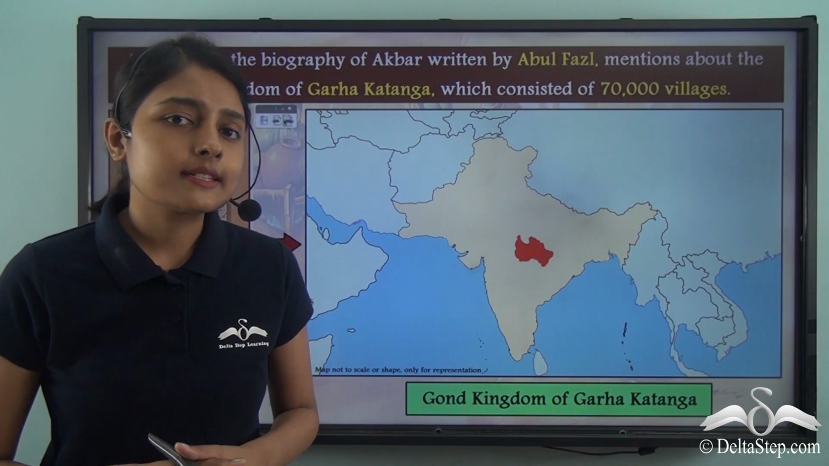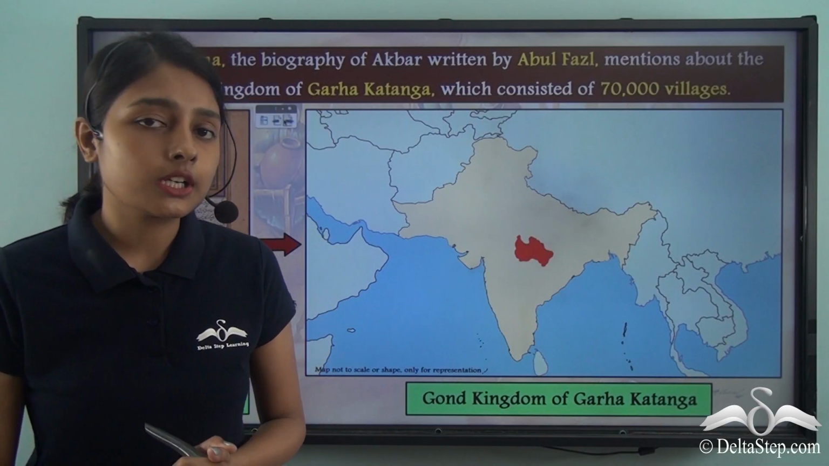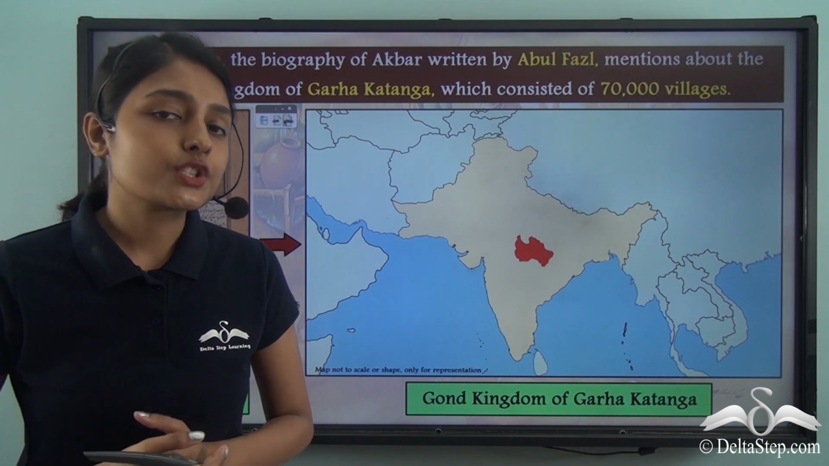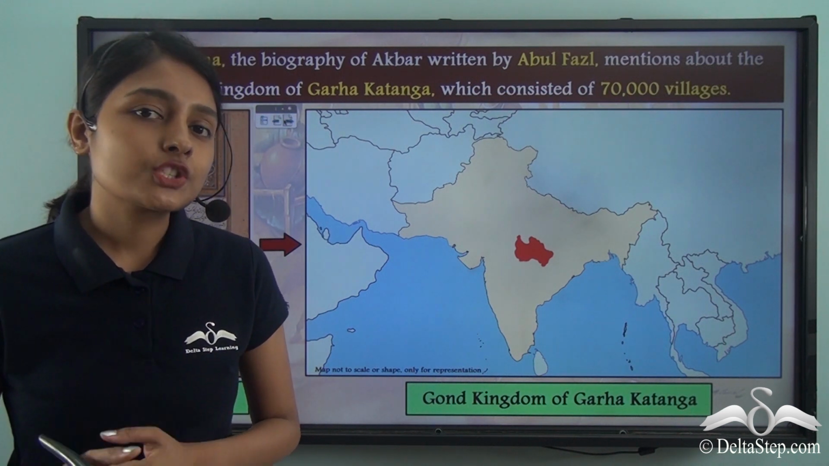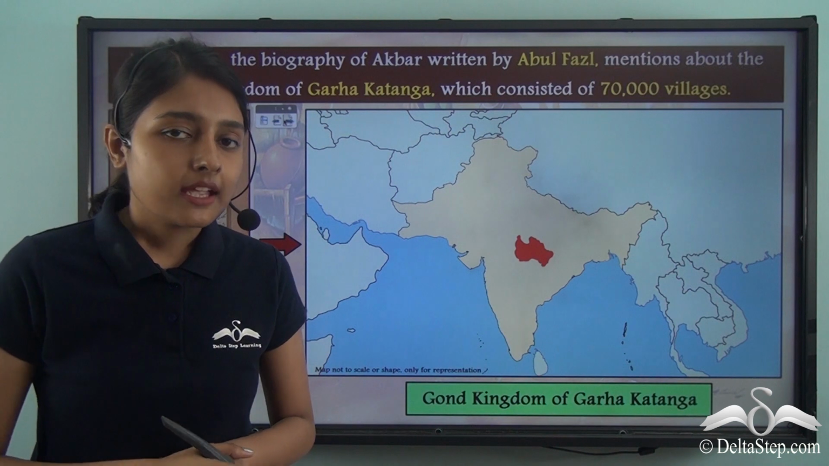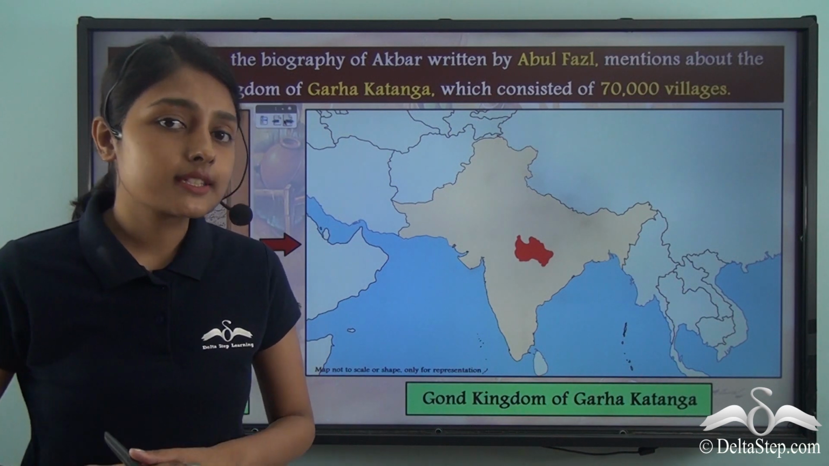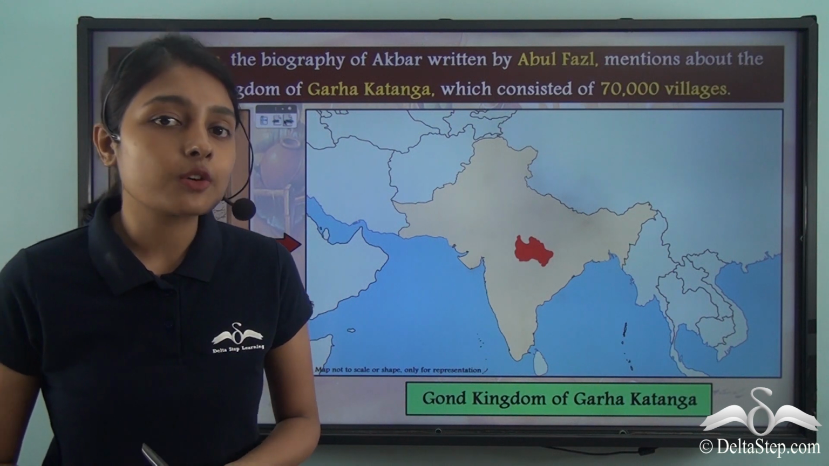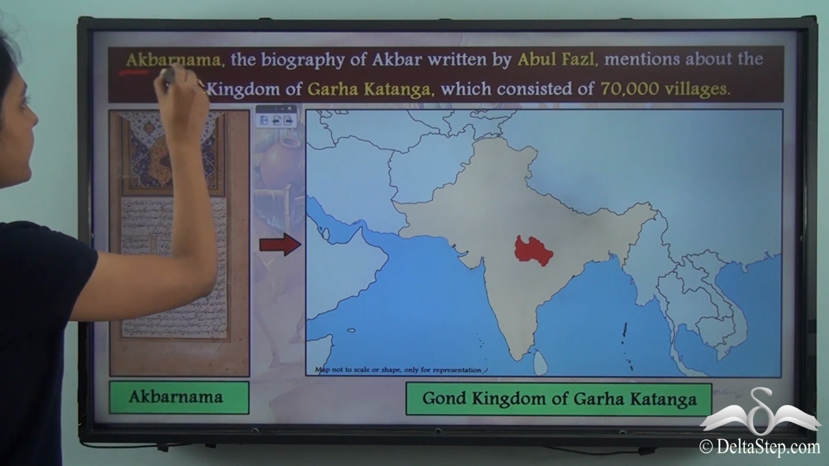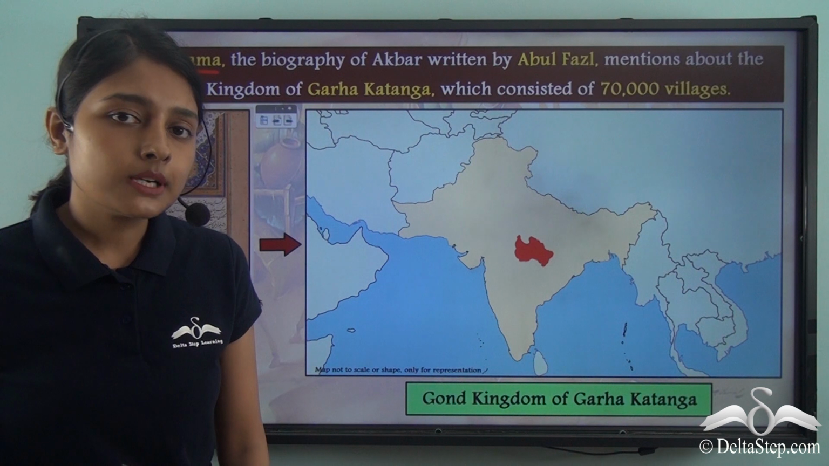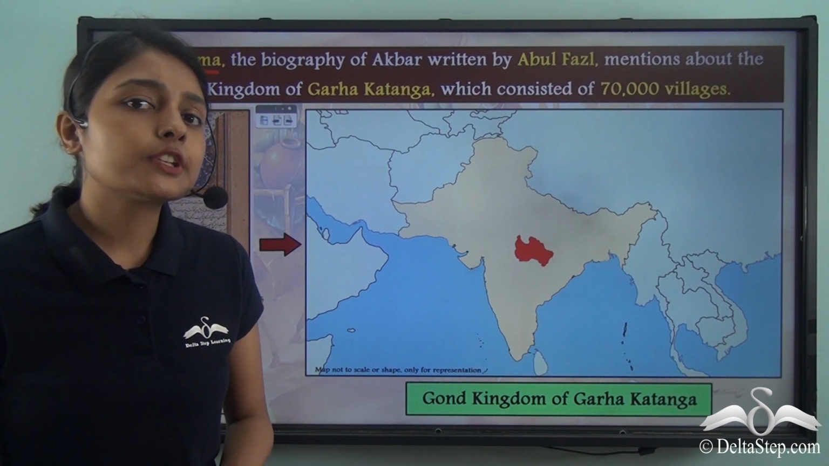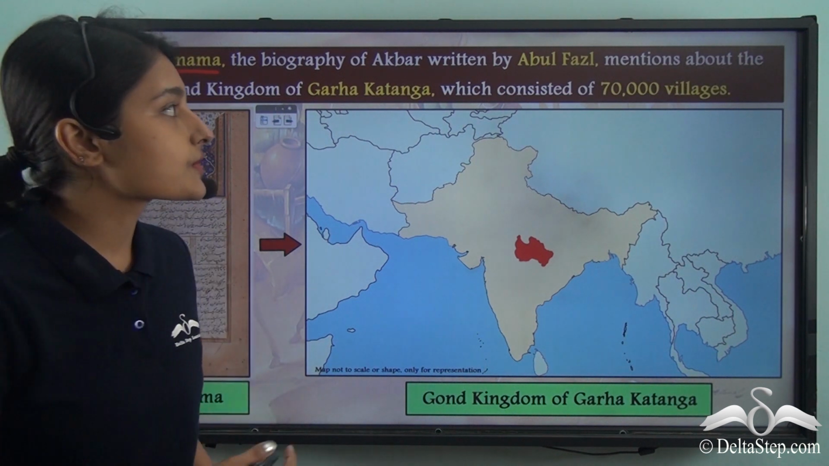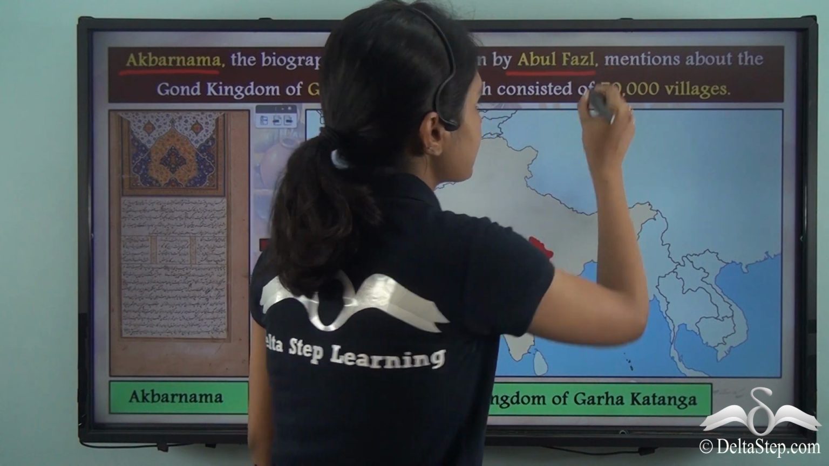We began this lesson by seeing a clip of the Jungle Book, and it is the Jungle Book that contains mention of the Gond tribe. This is something that we have already discussed. But mentions of the Gond kingdom could also be found in Akbarnama. What is Akbarnama? It is the biography of the Mughal Emperor Akbar that was written by Abul Fazl.